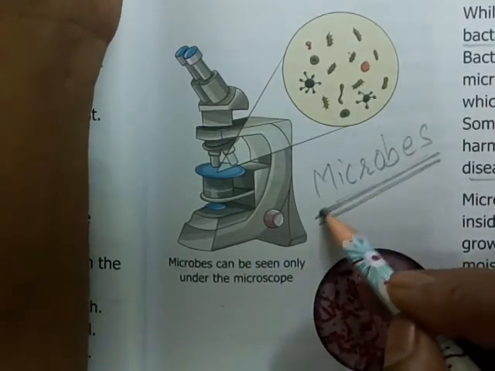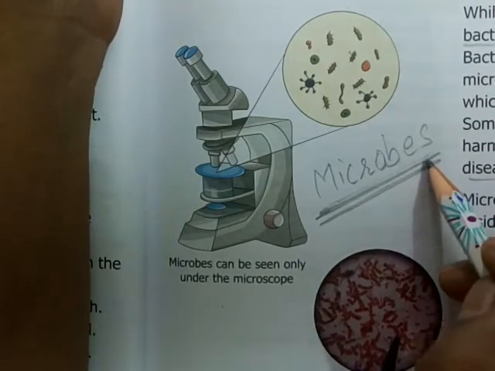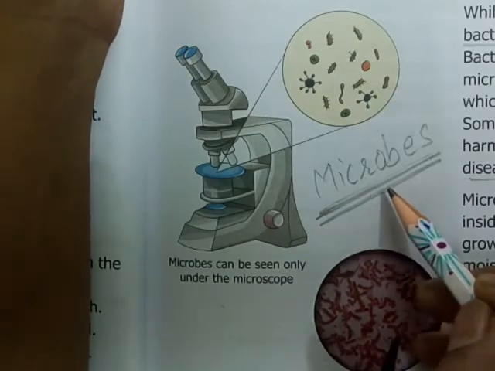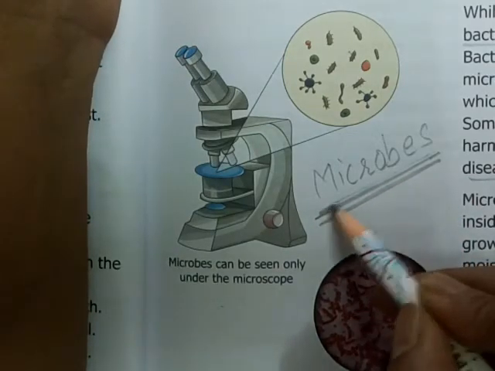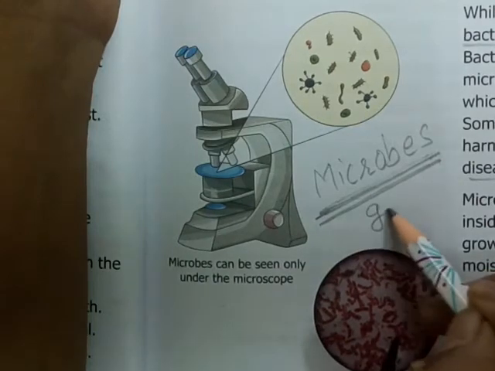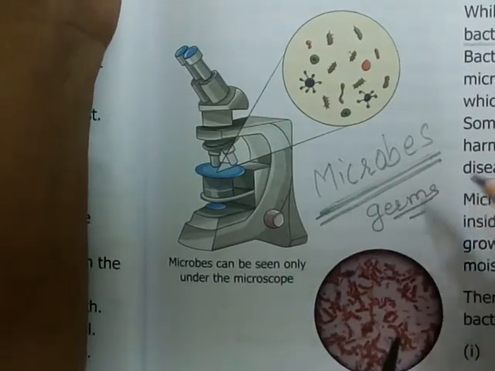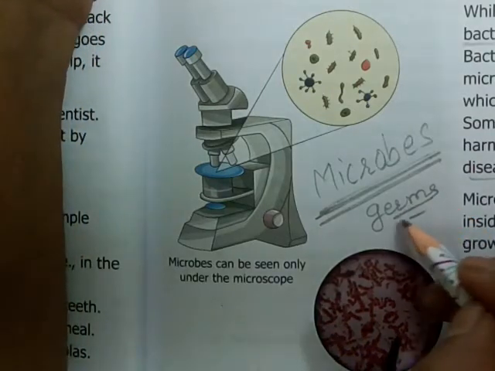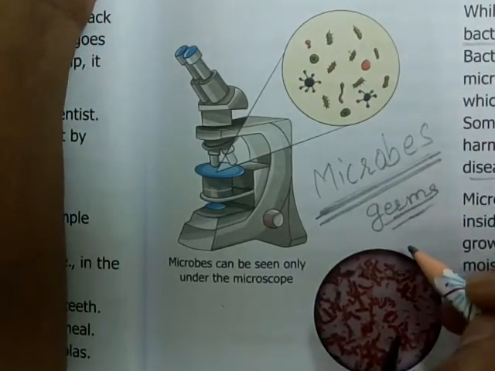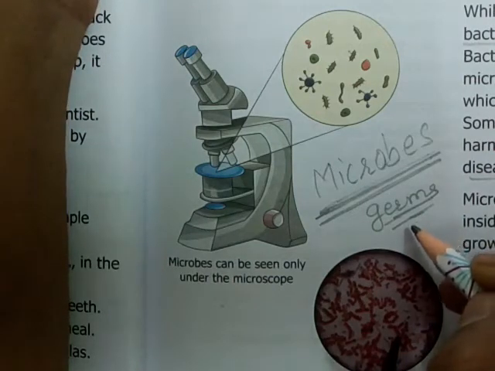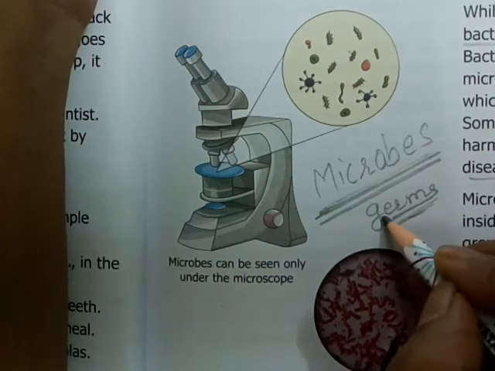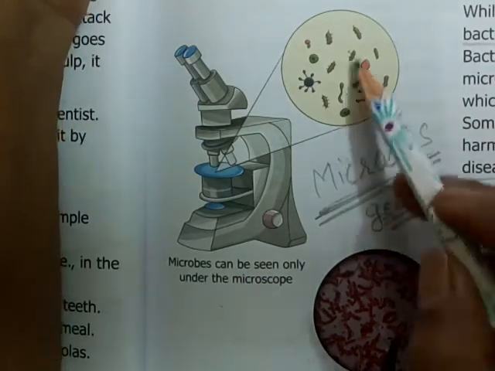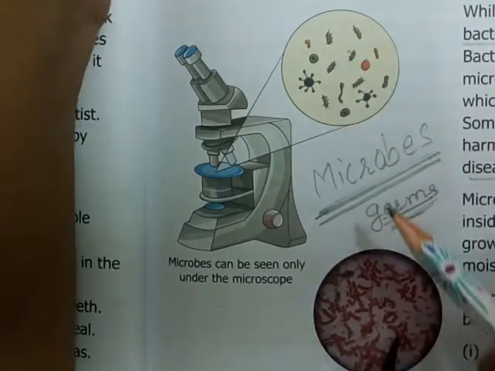Not all microbes are harmful for us, and not all are useful for us. Some are useful and some are harmful. The harmful microbes are called germs, because they spread diseases. They cause various diseases, बीमारियां फैलाते हैं, बीमारियों का कारण हैं, and that's why they are called germs. They are very harmful for us. Here you can see there are different shapes of these microbes.